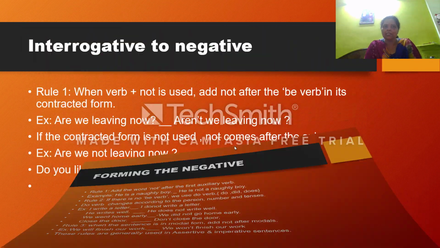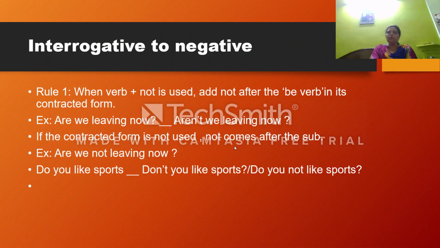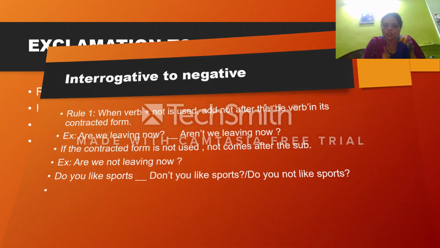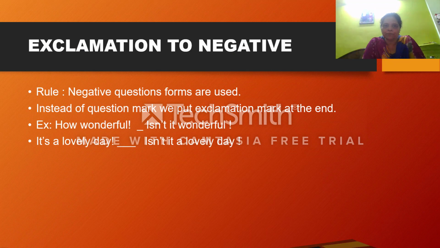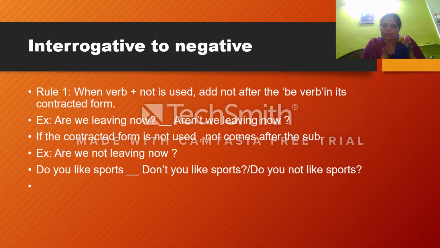Now next is interrogative to negative. How are we doing it? We are using not after the be verb. This is a little bit different. You can understand it. When it is in short form, the not is used before the subject. But if it is not in short form, not is used after the subject. So for example, do you like sports? If it is in short form, we can write don't you like sports? It is also correct. And if you write do you not like sports?